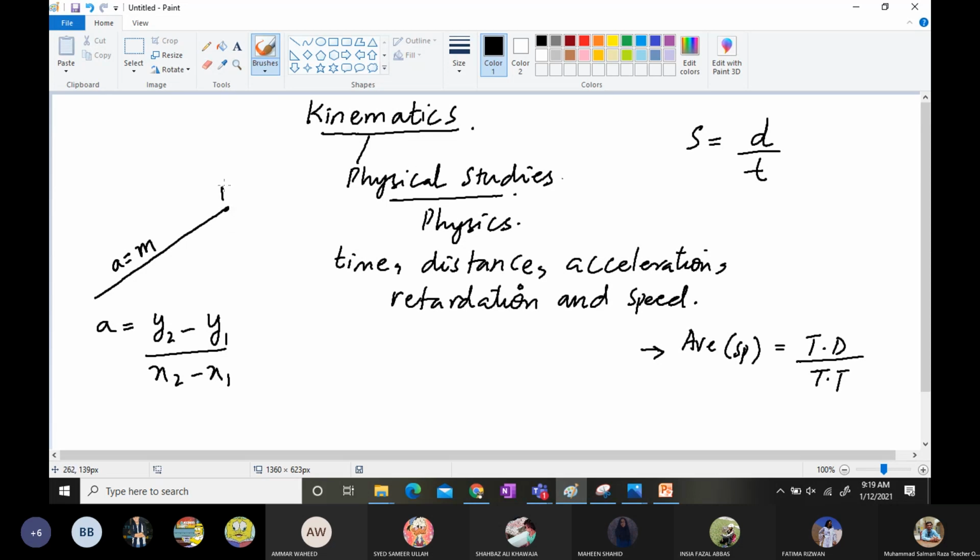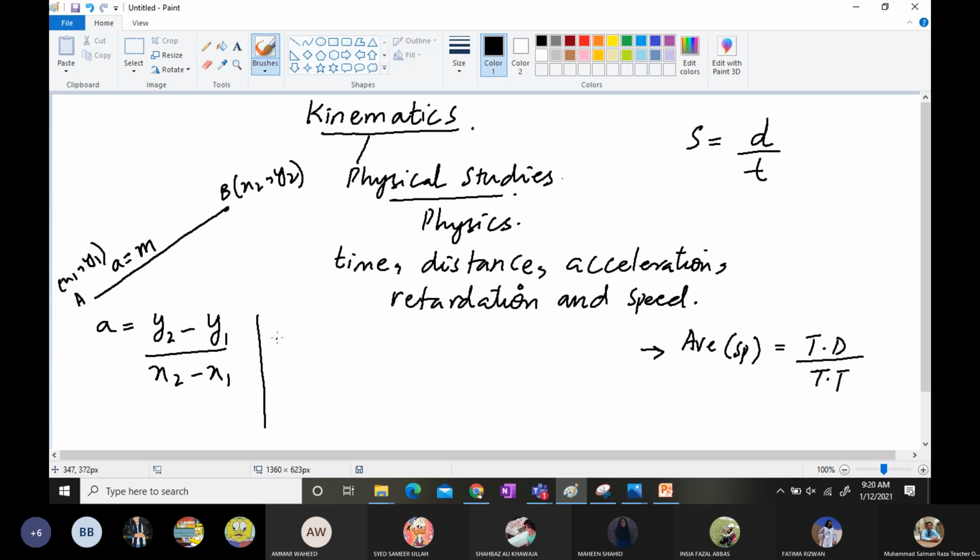If this point is B, which is x2 comma y2, and this is point A, which is x1 comma y1, you accelerated towards B. So the acceleration can be found using the formula y2 minus y1 upon x2 minus x1. Don't worry, the numbers will be given to you, and you need to find the acceleration, which is basically the slope.